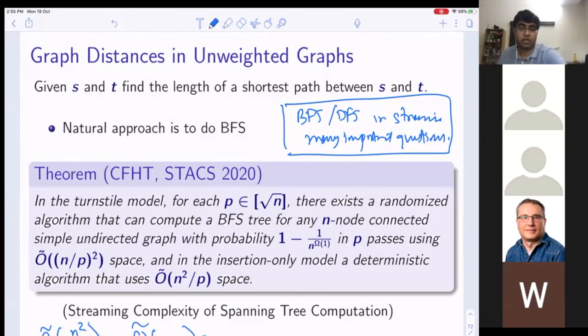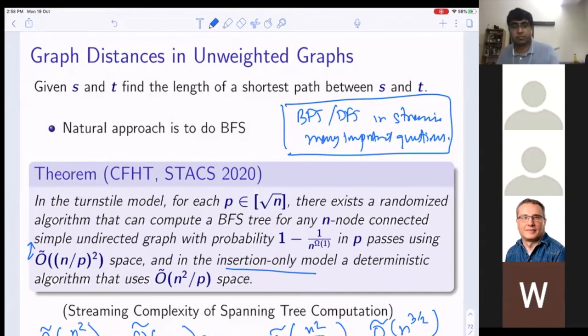root n. Okay. And if you only allow the edge insertion model, then even a deterministic algorithm uses, if you notice, O tilde n root n space, which is like O tilde n^{3/2} polylog. So O tilde means you are hiding polylog factors. Okay. So all I wanted to tell you by these two slides is that the area is very rich and it allows all kinds of algorithms. And this is from STACS 2020.